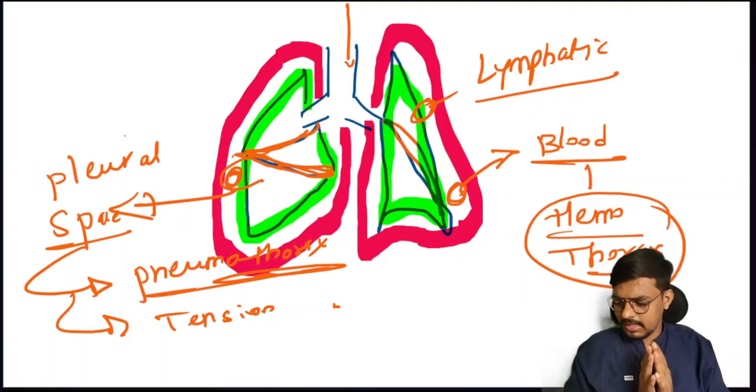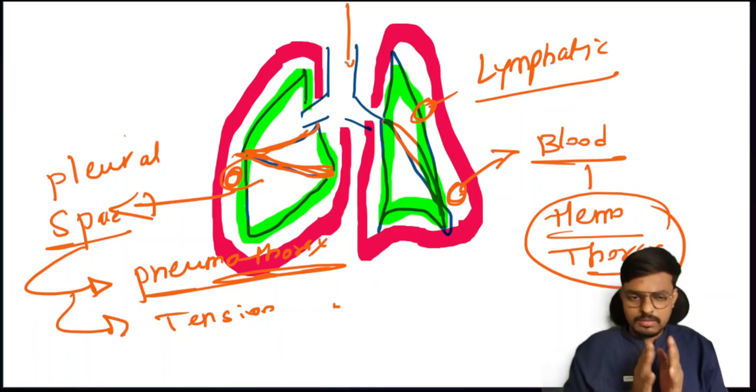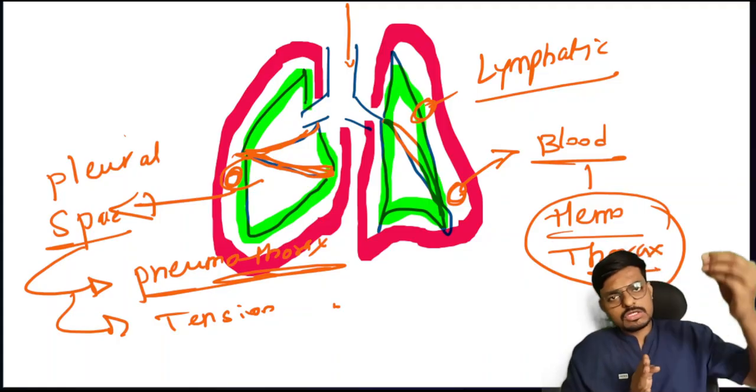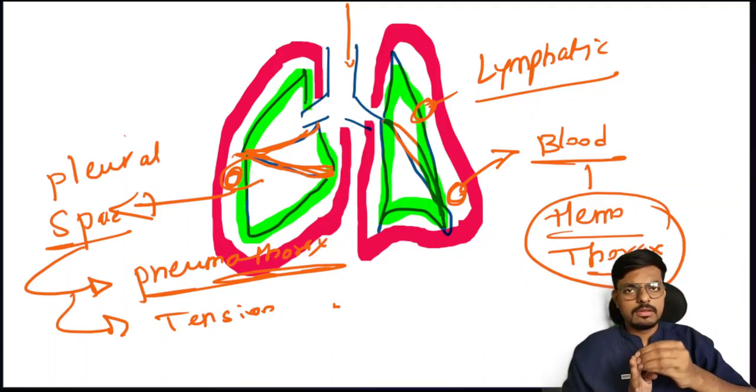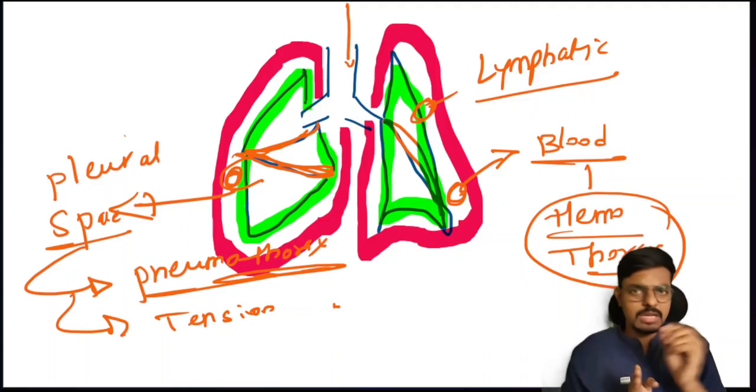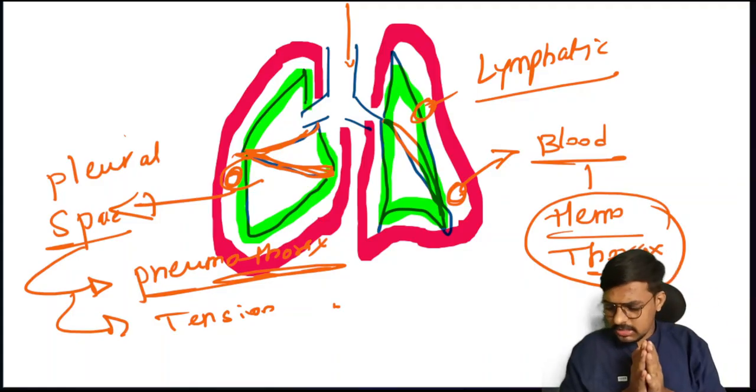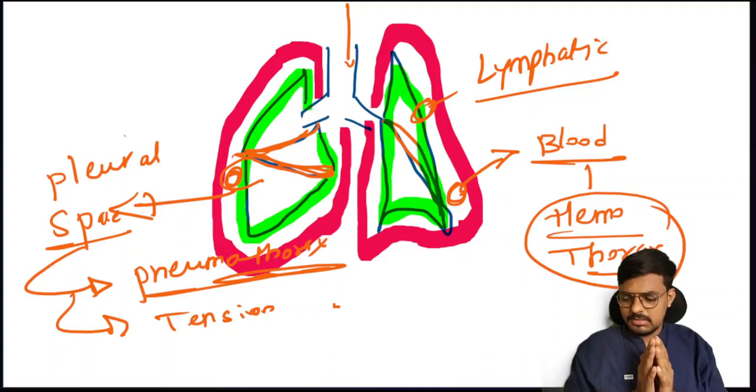That is the hemothorax. Perfect answer. Then next question is accumulation of the air in the pleural space. That is pneumothorax. Perfect. And accumulation of the air in the pleural space and it is unable to escape back. That is what we call as the tension pneumothorax. Perfect answer, students.